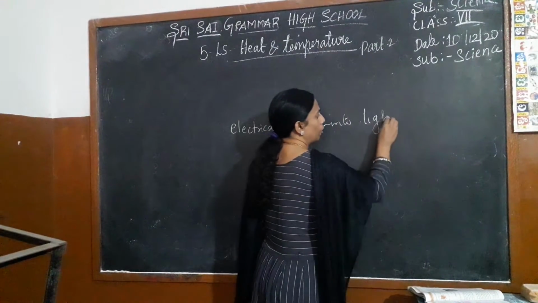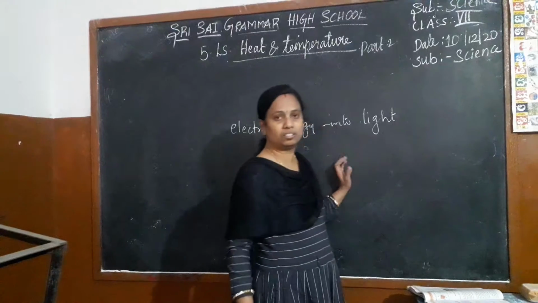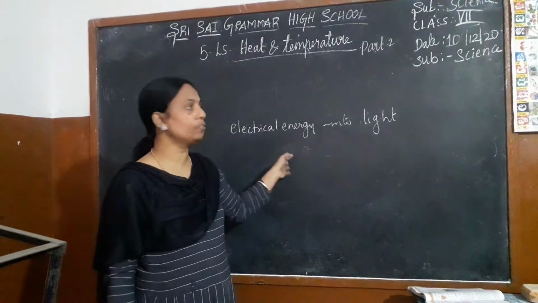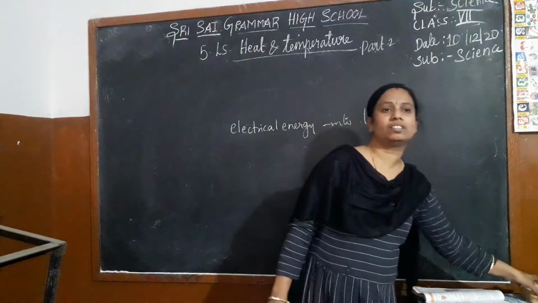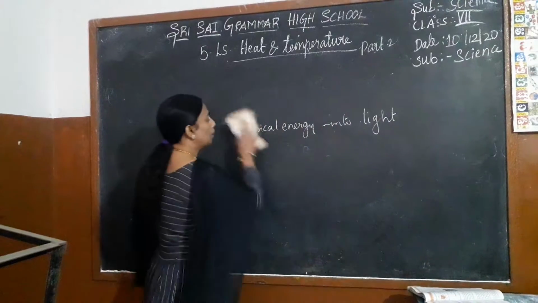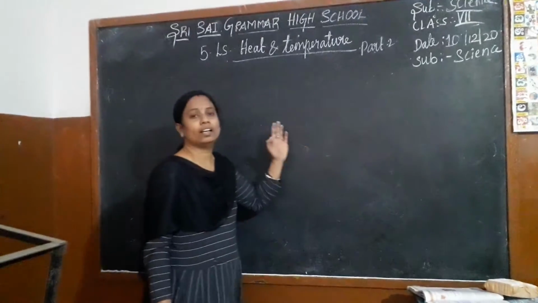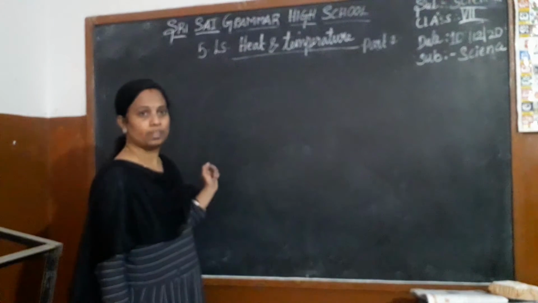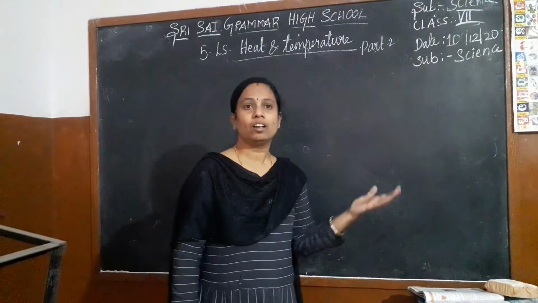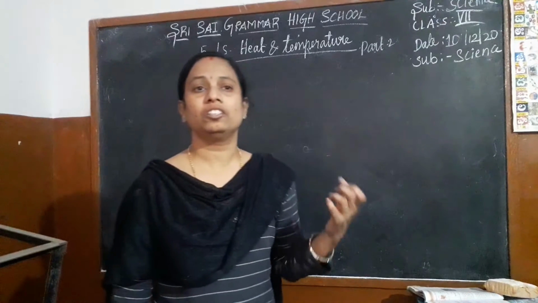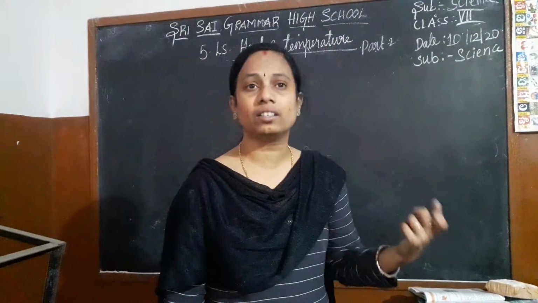Like this, we have different types of energies: electrical energy, biochemical energy, muscular energy, mechanical energy. To move the vehicles or any instrument, it requires some energy.